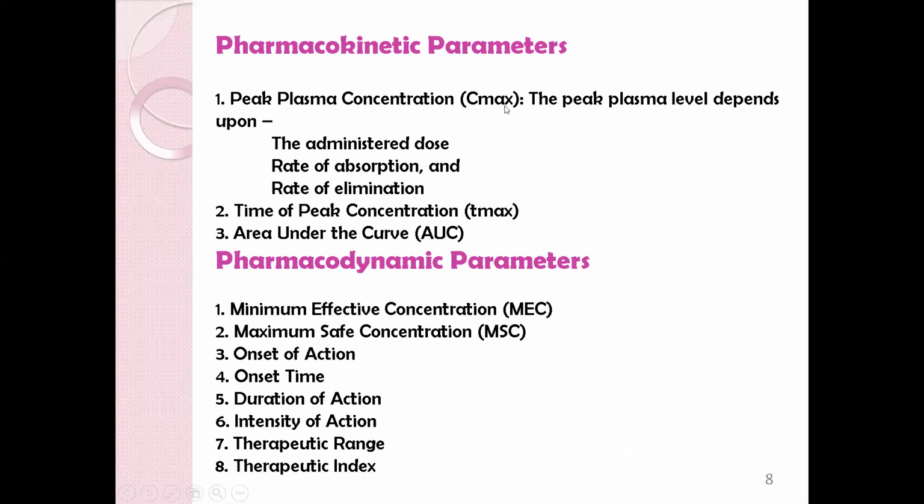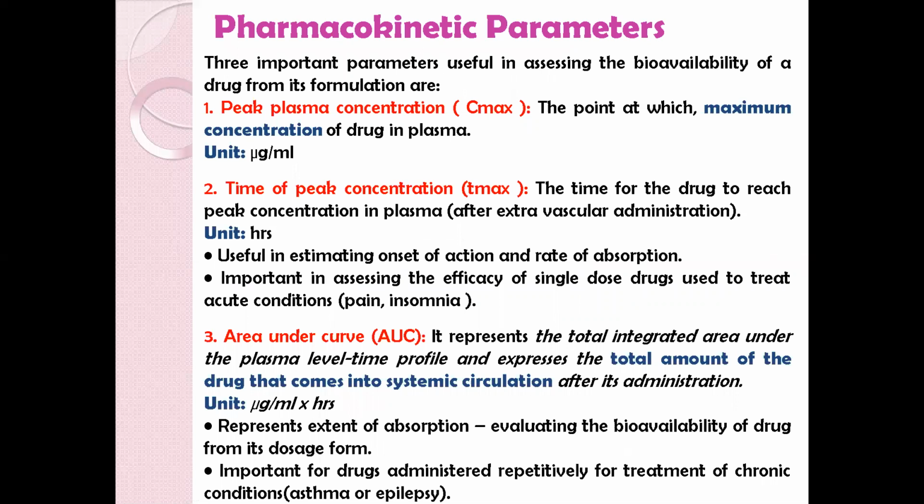Peak plasma concentration, that is the Cmax. It depends on administered dose, rate of absorption, and rate of elimination. Then time of peak concentration, Tmax, and AUC, that is area under the curve. Pharmacodynamic parameters include minimum effective concentration, maximum safe concentration, onset of action, onset time, duration, intensity, therapeutic range, and therapeutic index.